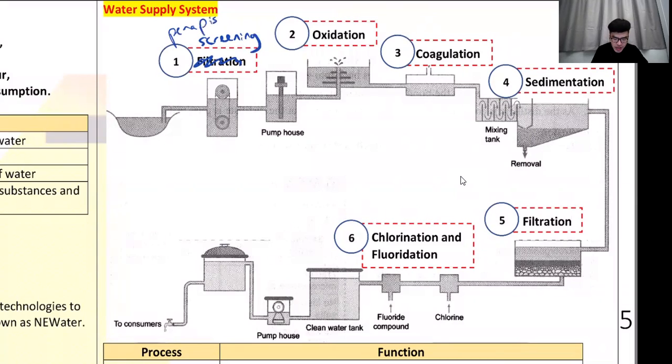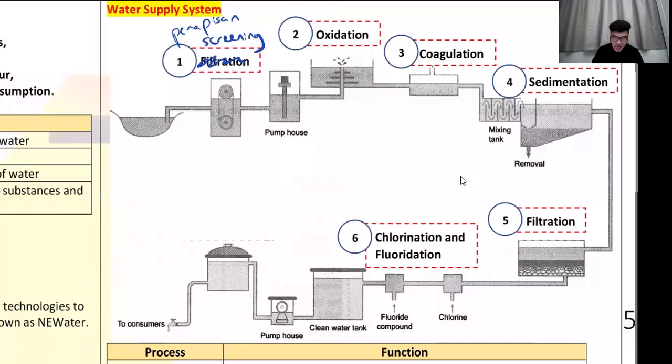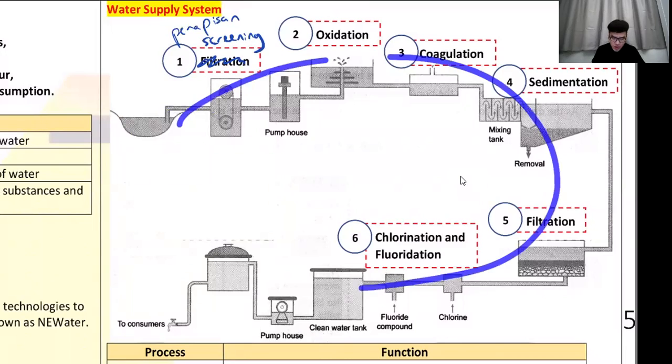Now, why is it called screening? Because it is not as good as filtering. Filtering removes a lot of small stuff. Screening just removes the big stuff like tree leaves, twigs, okay, rubbish, whatever. Okay, by the way, this water is from nature. We get water from the river, but please do not drink river water. Okay, unless you want to die a slow and painful death, please drink tap water. Okay, because tap water has gone through 6 steps. Okay, so number 1, screening.